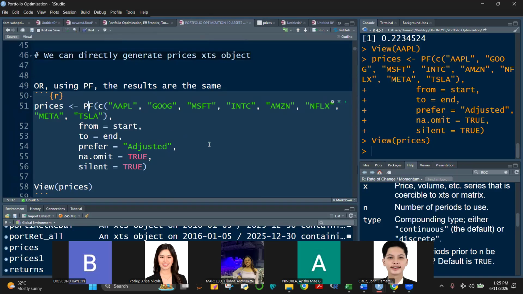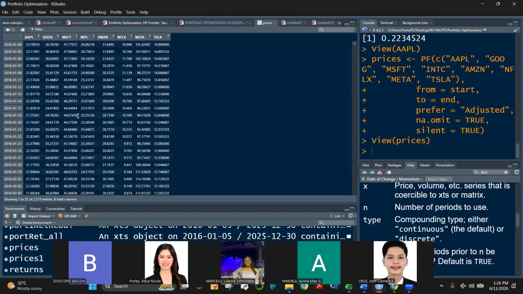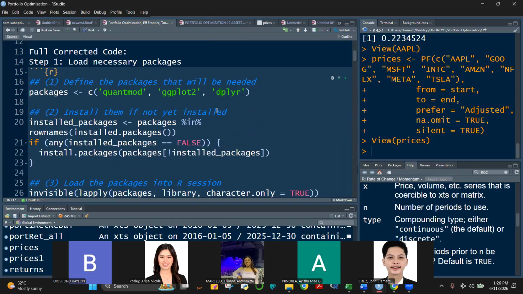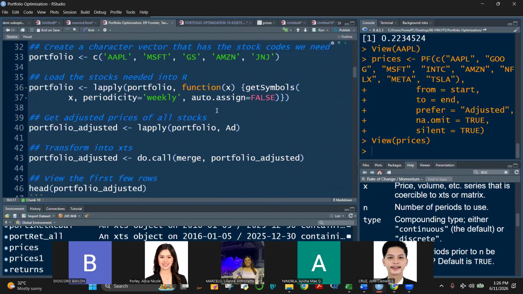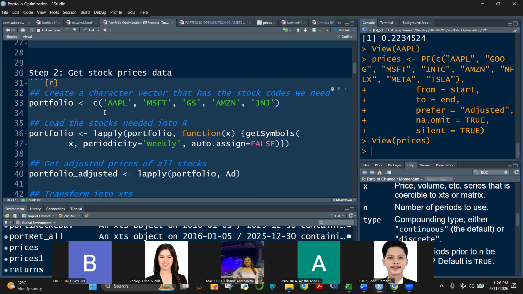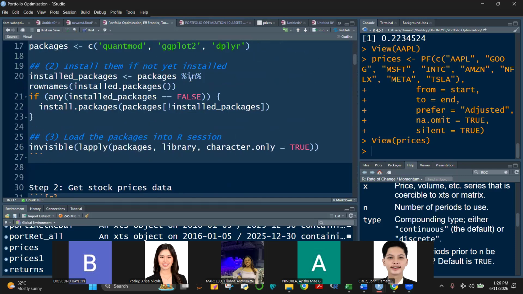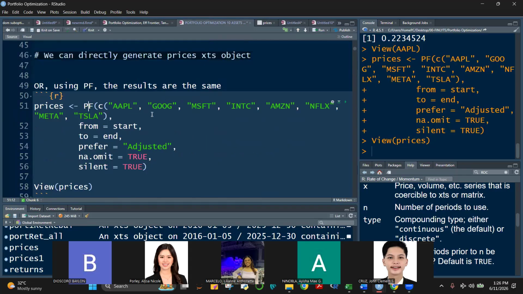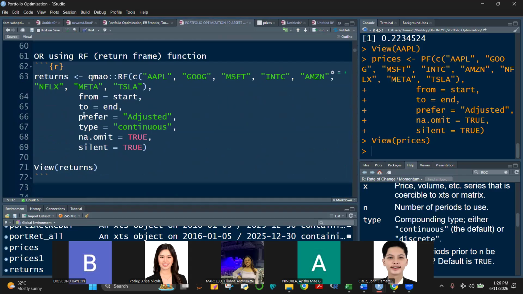Now, actually, we can go one step further, because from the prices, we can already compute for the log returns. But we can also go a step further and use the RF function here.